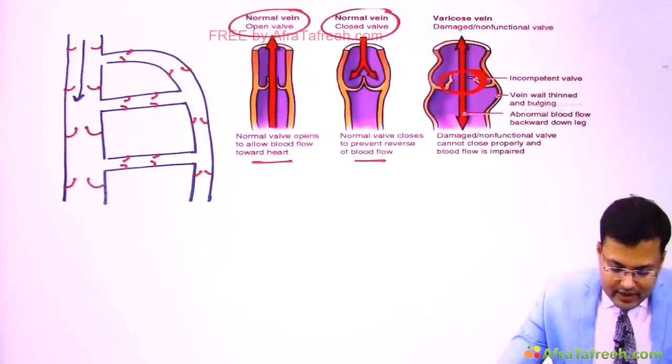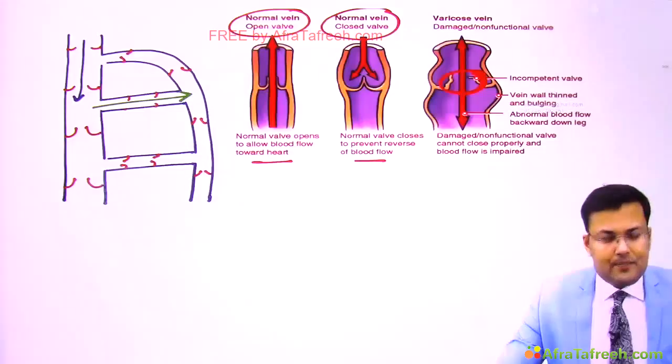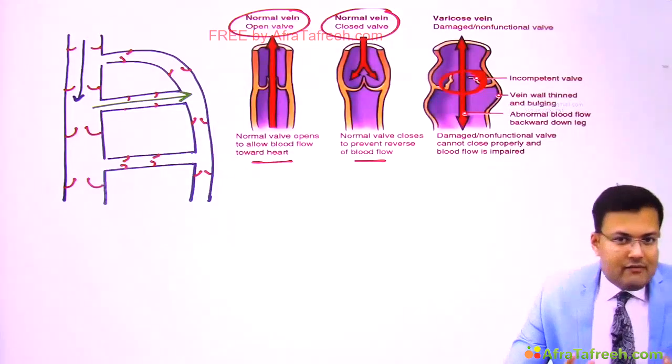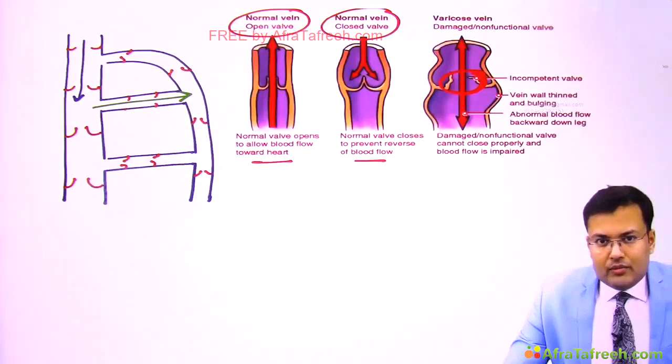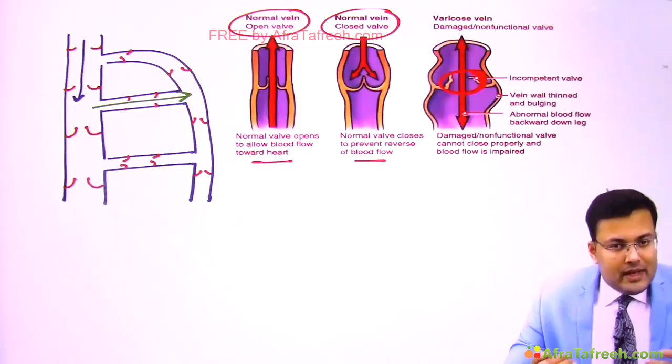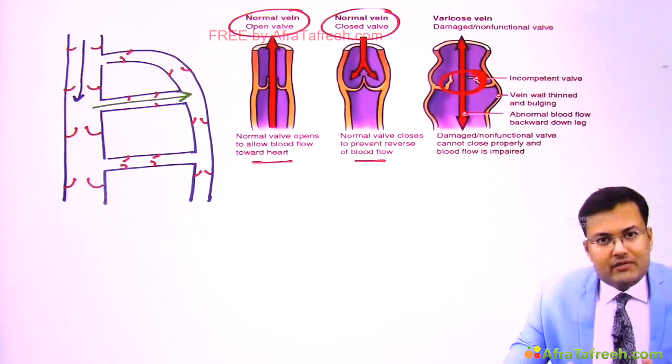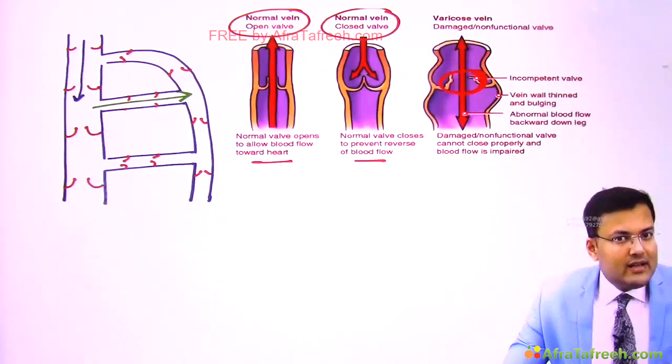Now imagine if the perforators are incompetent. During systole, there is reflux of blood into the superficial system. So ultimately in varicose vein, there is increased end diastolic volume, meaning most of the blood remains inside the deep veins and superficial veins, because it's like a regurgitant lesion.